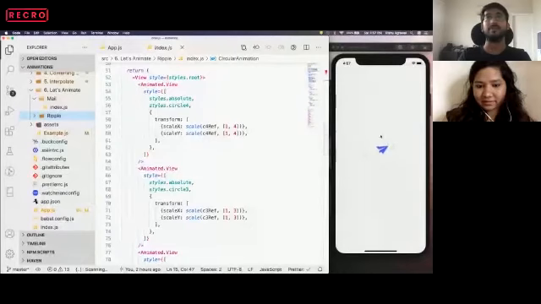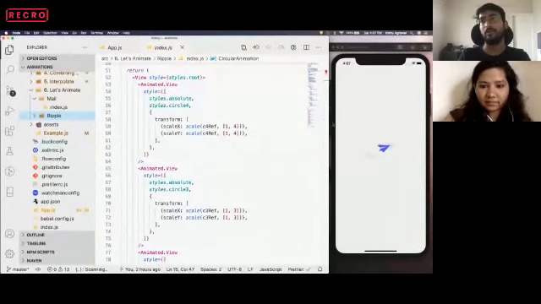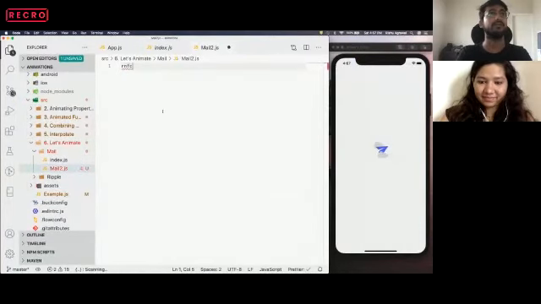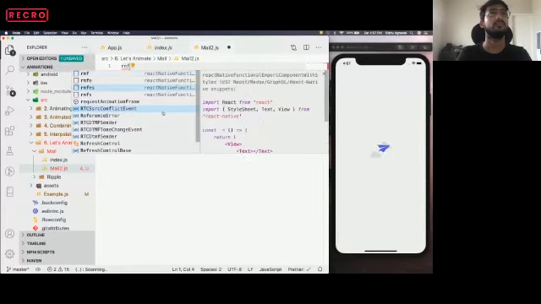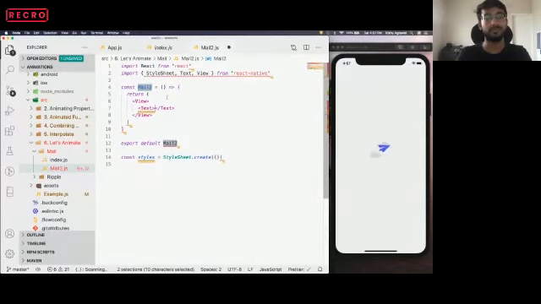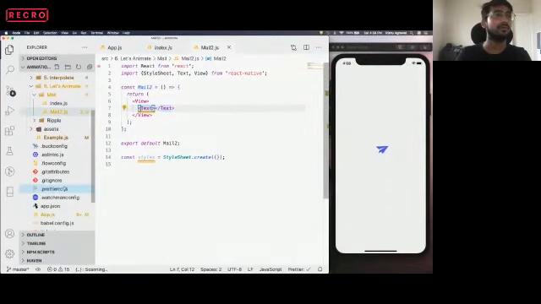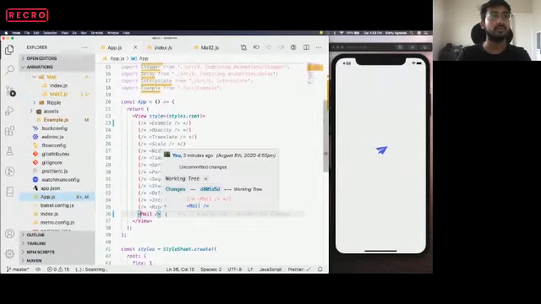So the first example is this mail one. I'll just try to code it. So let's create this React Native functional component. I use this snippet extension, which will just quickly create the snippet so that I don't have to write this boilerplate every time. So I start with the mail component. In this mail component, first of all, we have three elements on it. So let's add these elements. Quickly, I'll just comment out this mail part.